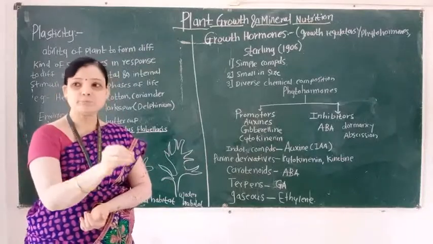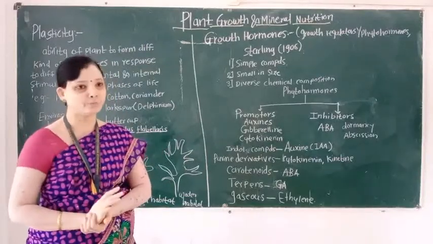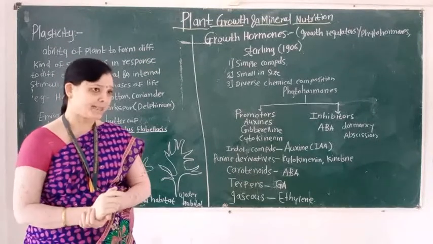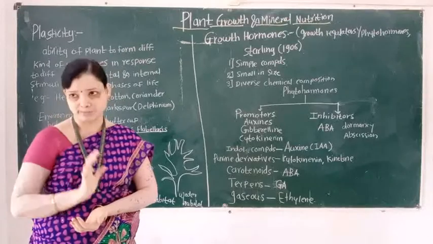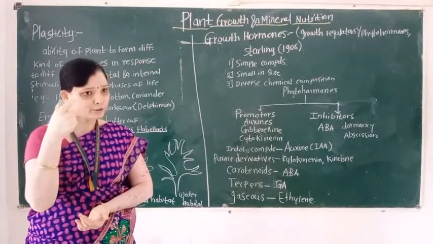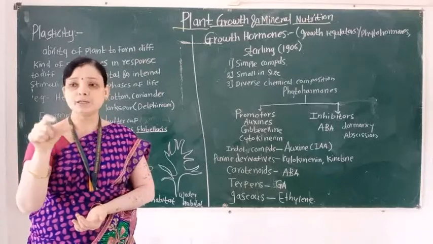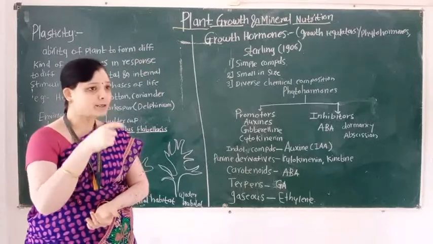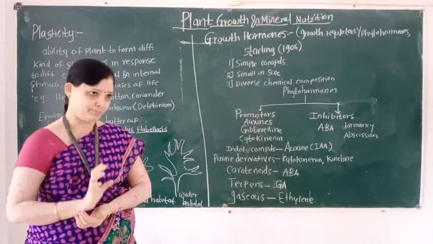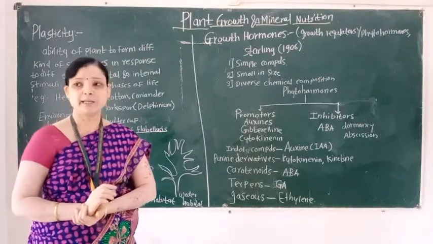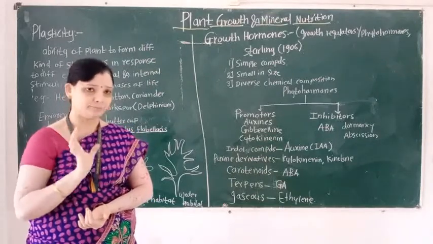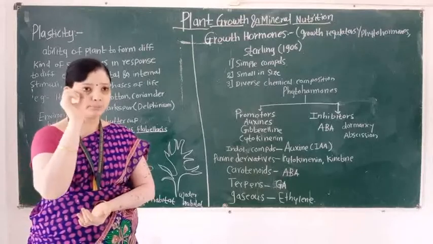What is the meaning of heterophylly? Hetero means different and phylly means leaves. That is, the plant body shows different types or forms of leaves in its life. So heterophylly is the best example of plasticity.